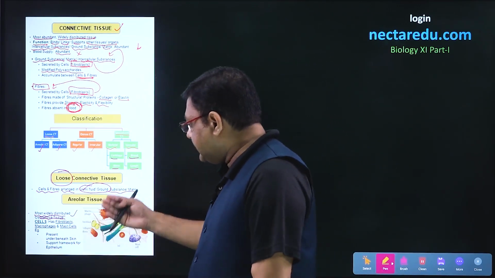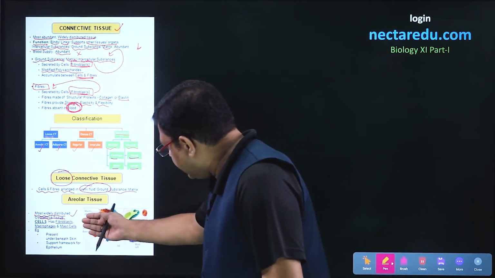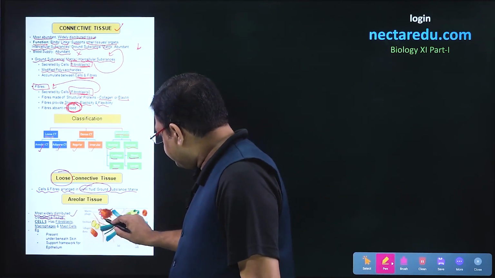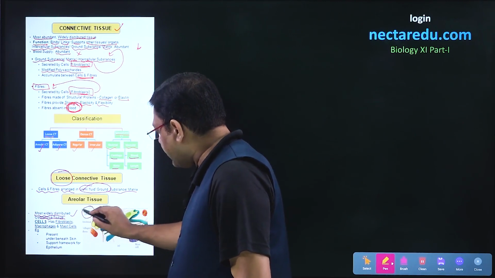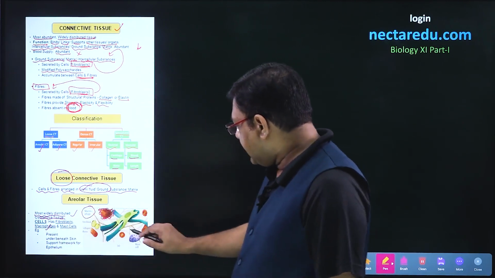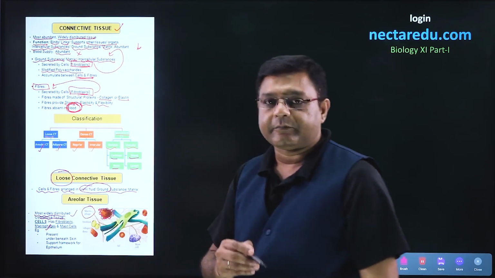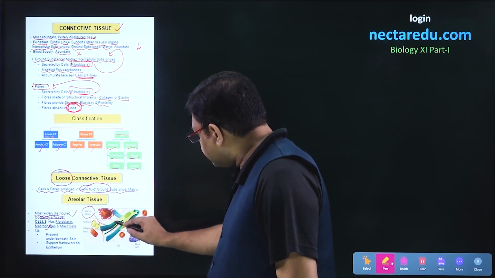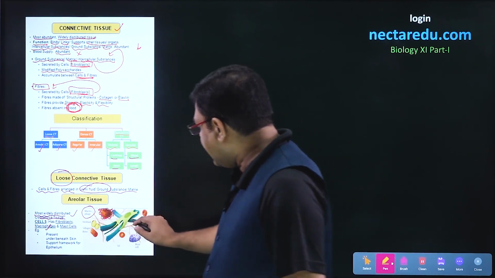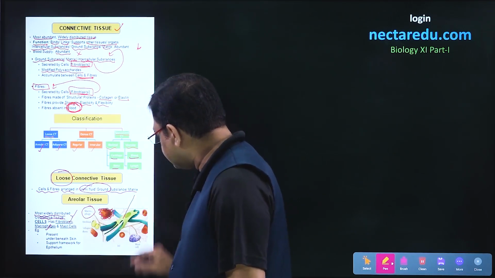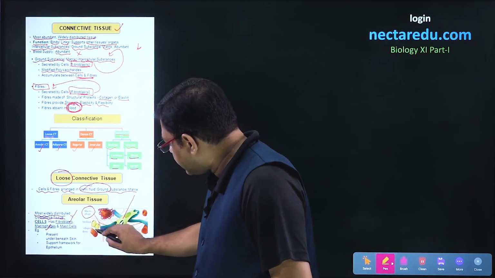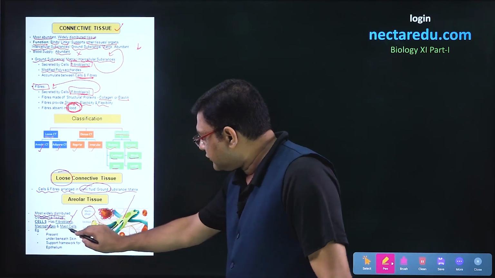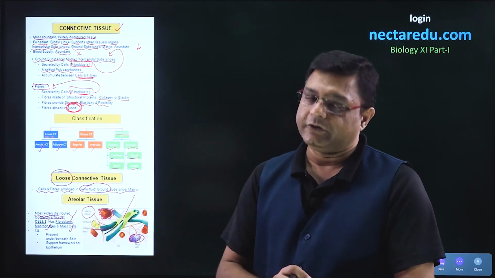We can see in this particular diagram that areolar tissue has different types of cells. These irregular cells are the macrophages. These bluish structures which are present are the collagen fibers, and these are secreted by this greenish cell, which is the fibroblast. So this is the fibroblast and these bluish structures are the collagen fibers. And lastly, this cell is the mast cell. So these cells will be present in areolar tissue.